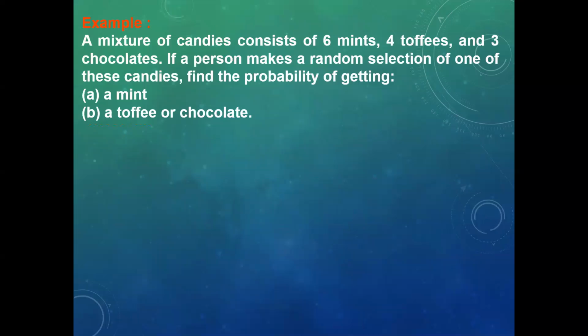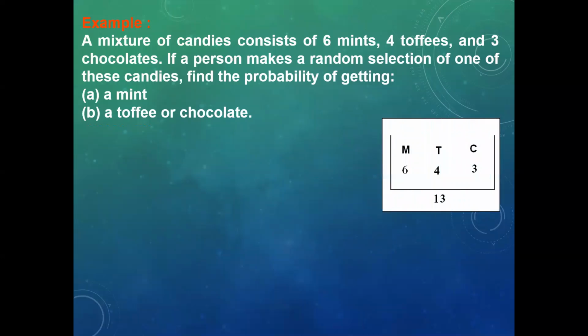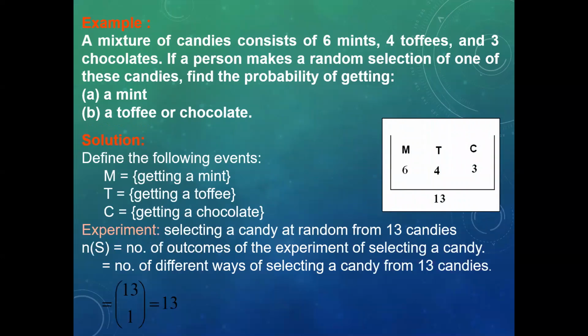Example: a mixture of candies consisting of 6 mints, 4 toffees and 3 chocolates. If a person makes a random selection of one of these candies, find the probability of getting a mint, and of getting a toffee or chocolate. Solution: define the following events. M is equal to getting a mint, T is equal to getting a toffee, C is equal to getting a chocolate.